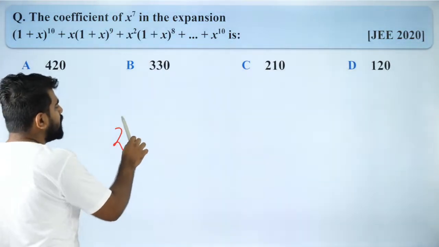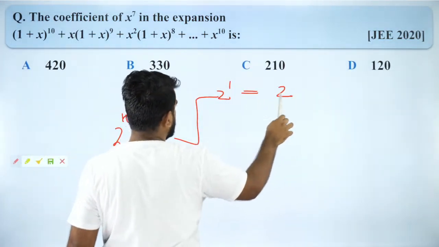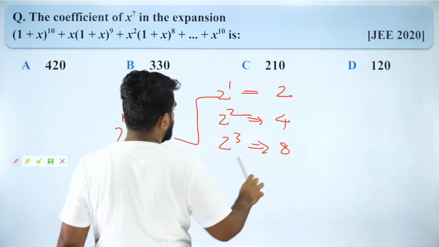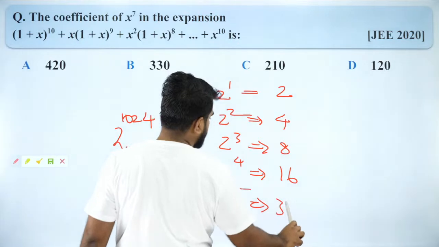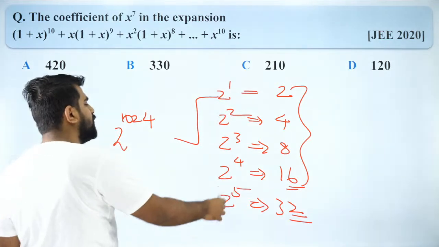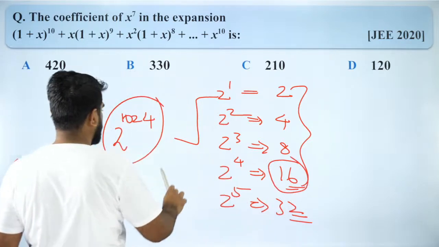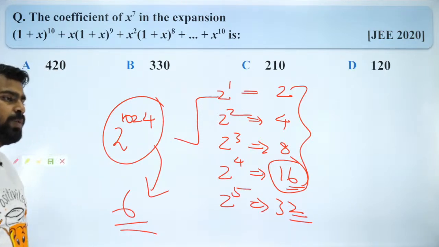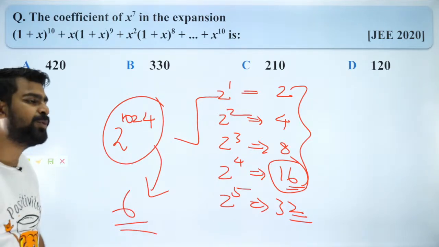So SL, you have to notice the pattern, man. You see 2 power 1 will have units digit as 2. 2 power 2 will have units digit as 4. 2 power 3 will have units digit as 8. 2 power 4 will have units digit as 6, since it is 16. 2 power 5 will have units digit as 2, since it is 32. So you see it keeps repeating. After every cycle of 4, it keeps repeating. So 2 to the power 1024 will end with a 6. So the last digit is 6. As simple as that. Did you get it? So this is how you do it.